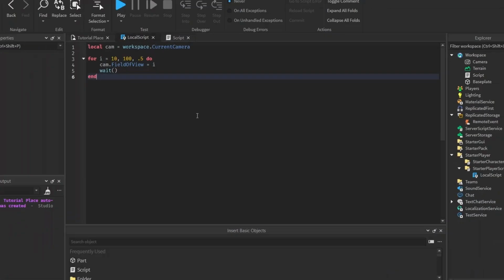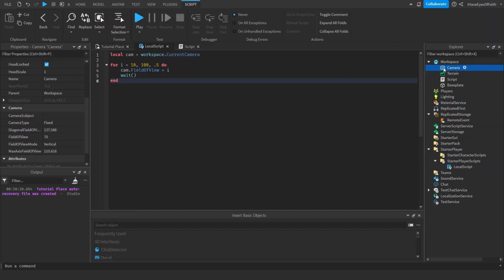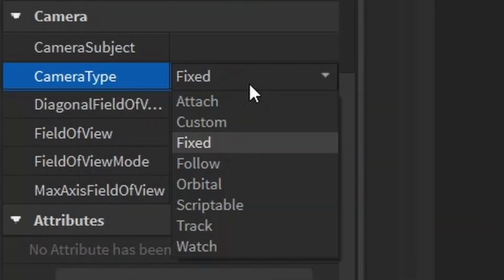Pretty cool, huh? Something else you can do is just change the camera type. I'll show you here. You can click the camera in the workspace and see all the properties. You can change the camera type. By default, the camera just follows the player around where they go. You know how the regular Roblox default camera works. But we can change this using an enum.